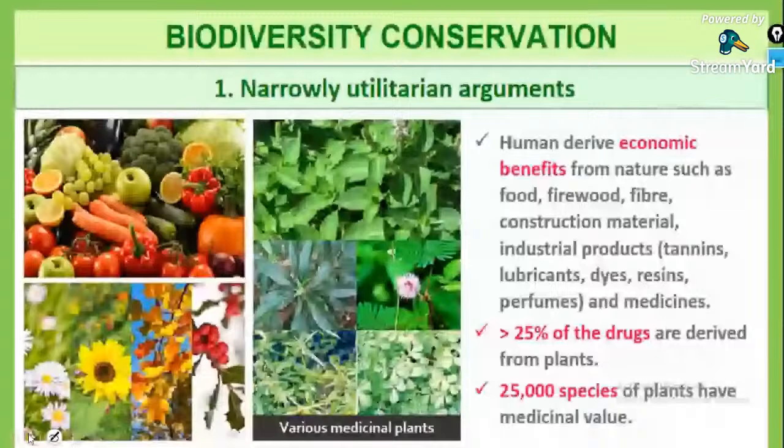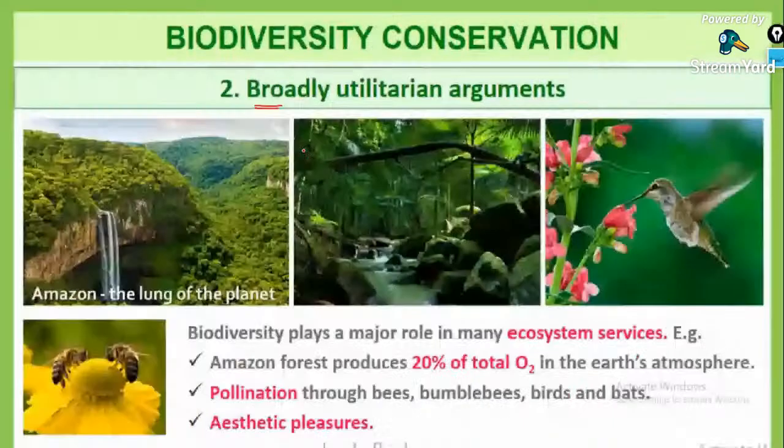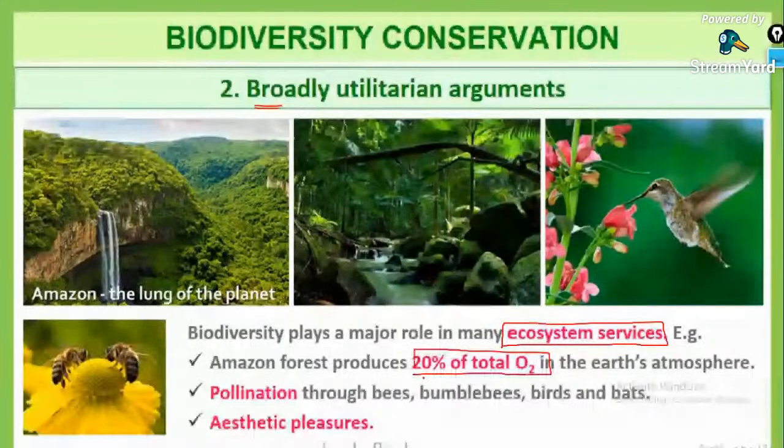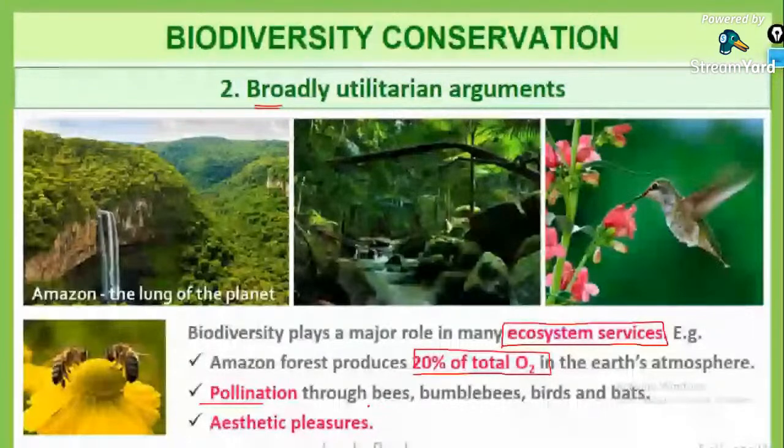Next one, some of the broad utilitarian arguments, that is biodiversity plays a major role in ecosystem services. Amazon forest produces more than 20% of the total oxygen in the Earth's atmosphere, and pollination through bees, bumblebees, birds, and bats. And you have the aesthetic pleasure.